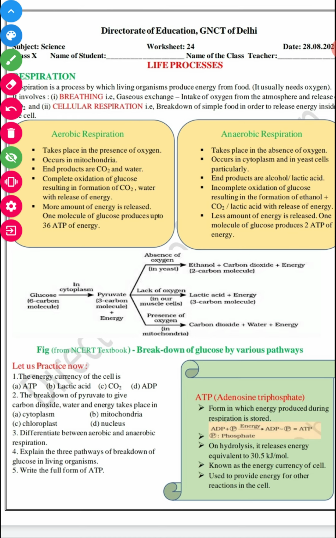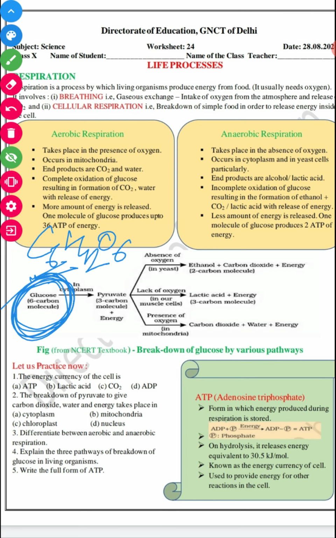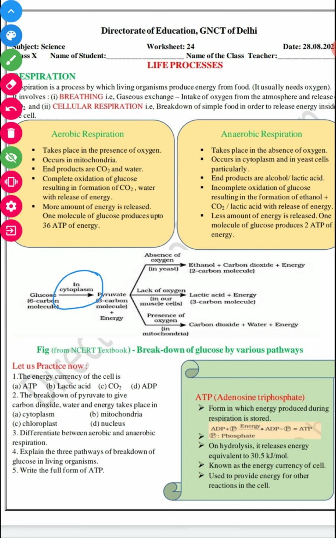In continuation, see how this energy is produced. These are the three ways by which oxidation takes place in the cell. Here we have glucose, C6H12O6, a 6-carbon molecule. In the cytoplasm, it is converted into pyruvate, a 3-carbon molecule, plus a little energy.